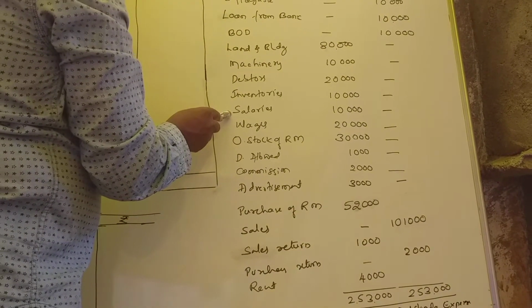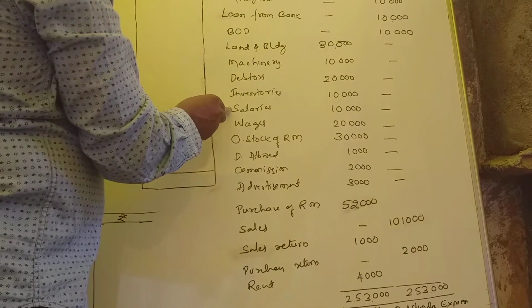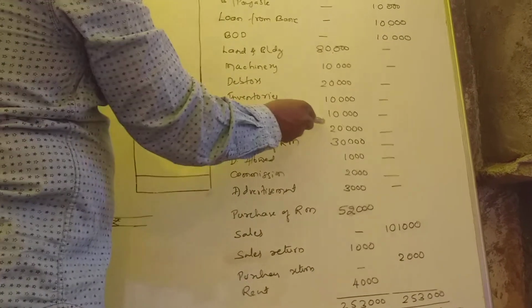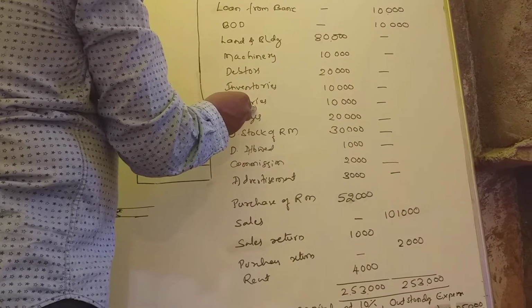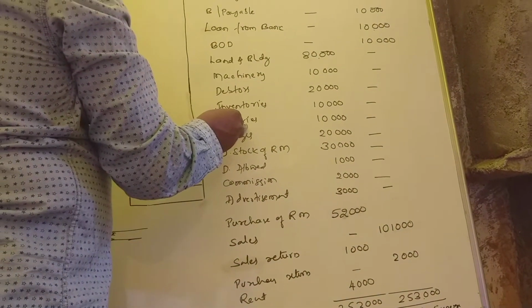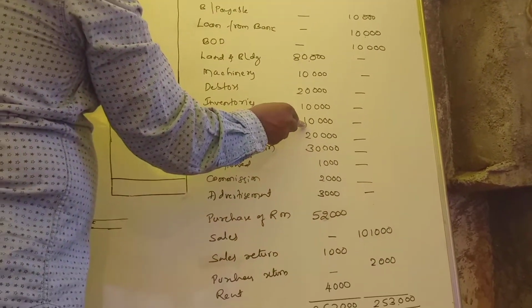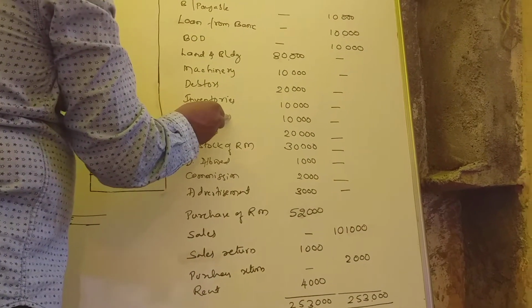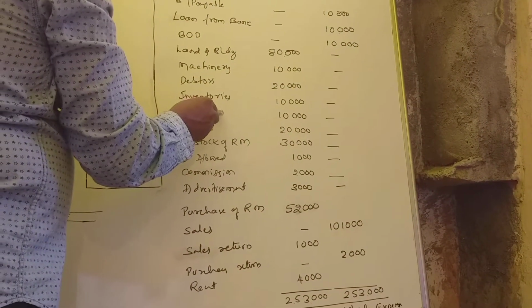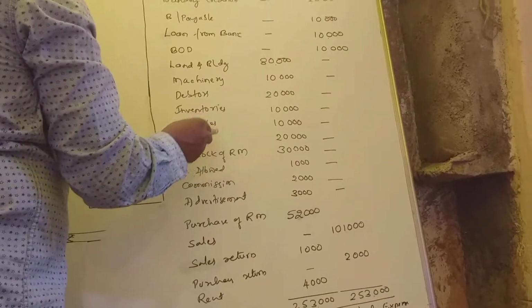Any indirect expenditure related to administration comes under profit loss account. Salary is not related to manufacturing; it is paid to staff like accountants. So it is indirect expenditure, which comes under debit side of profit and loss account.